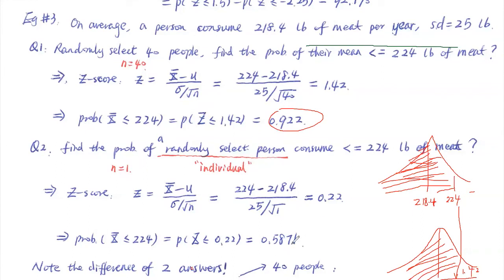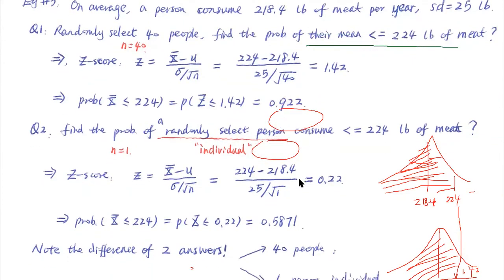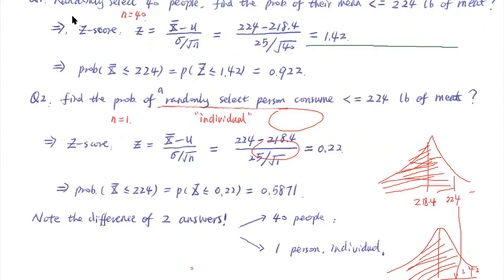Now you have only one person here. That's a major difference. The answer is different, everybody. One is 92.2%, the other one is 58.7%. The first one is bigger than the second one.